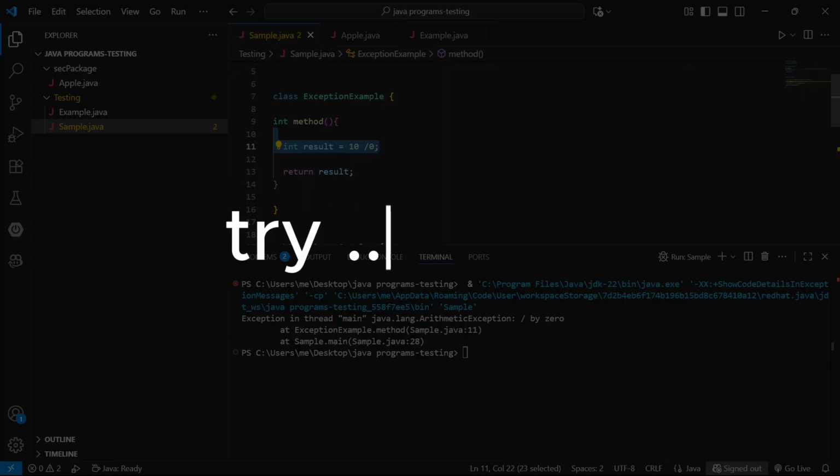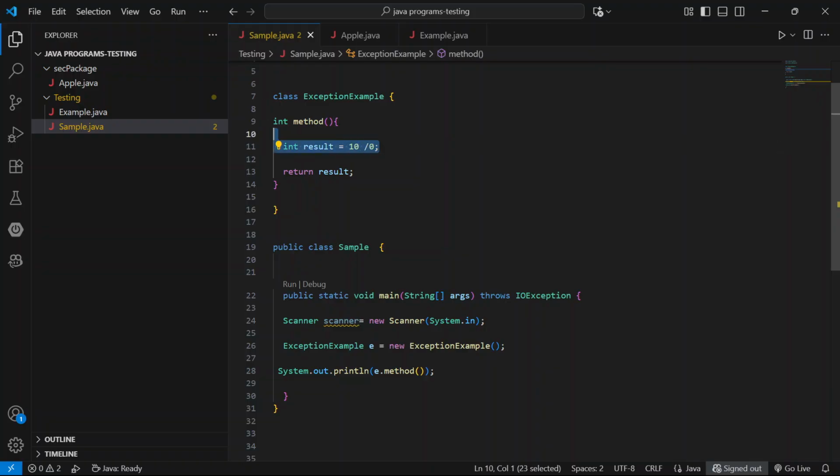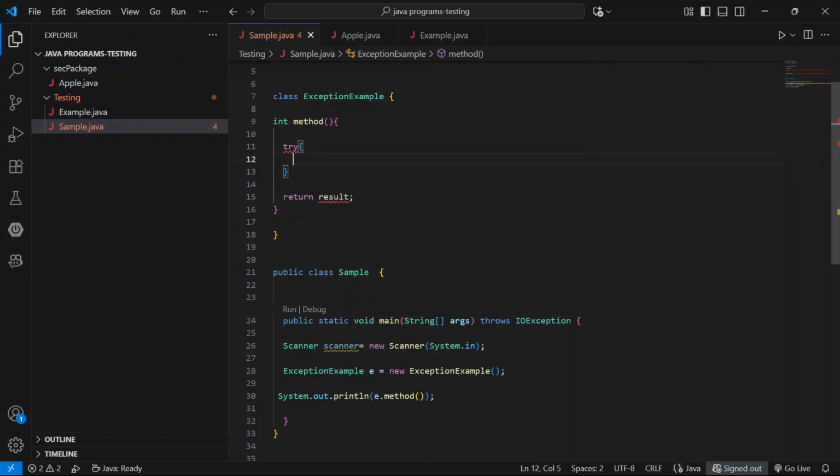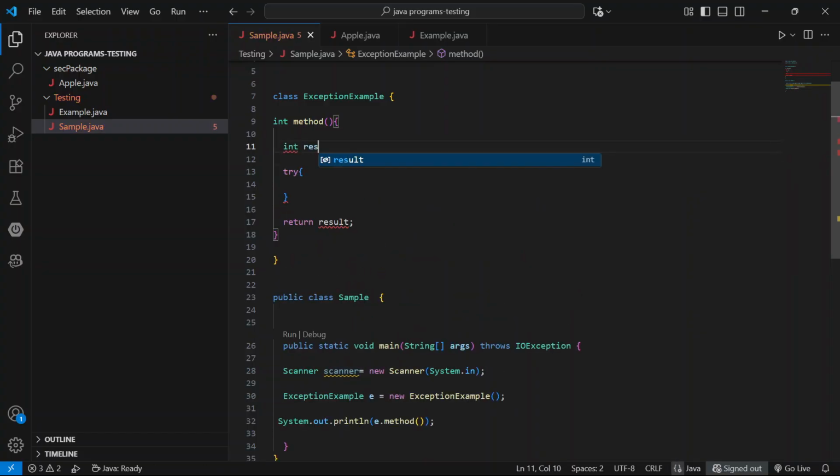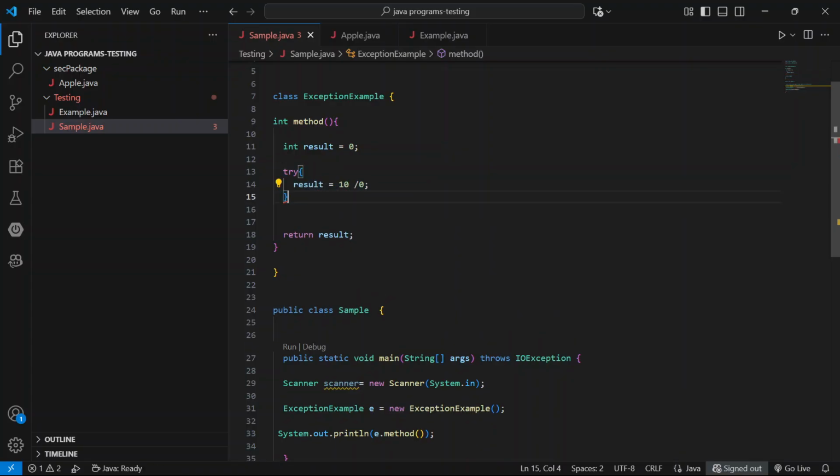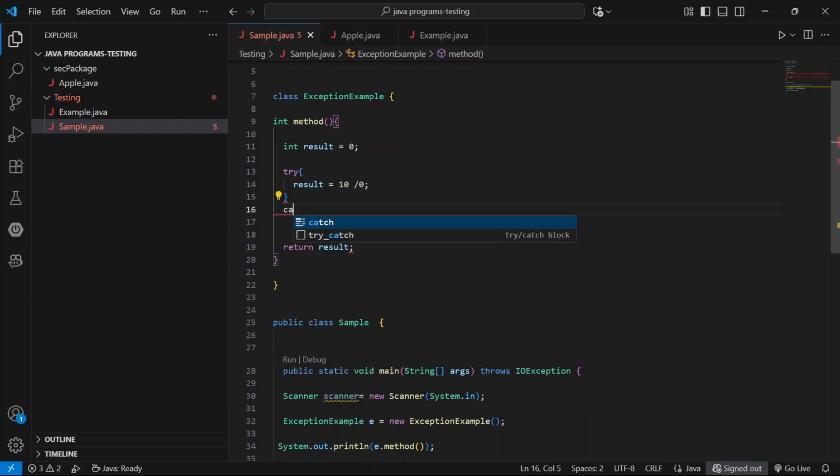First, try catch. Here the risky code goes in the try block: int result equal to 0, result equal to 10 divided by 0. The risky code is present in the try block. If an exception occurs, the catch block will execute.